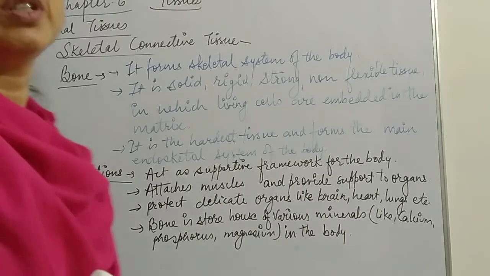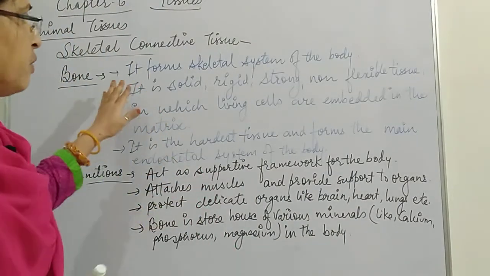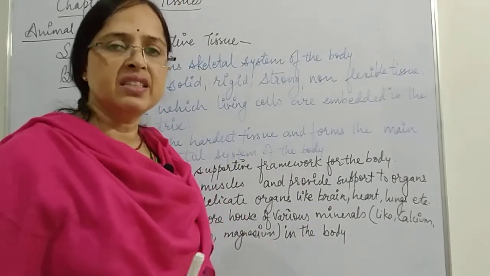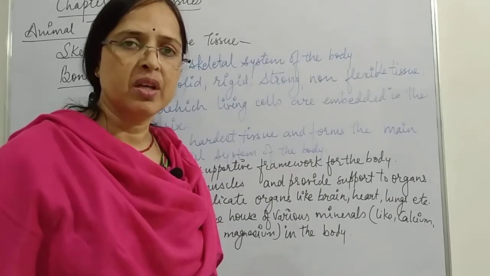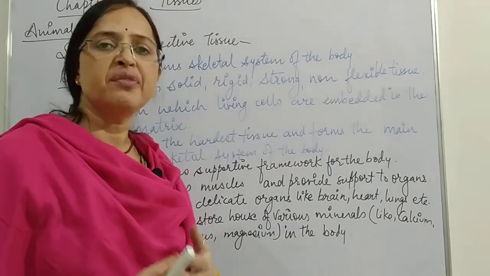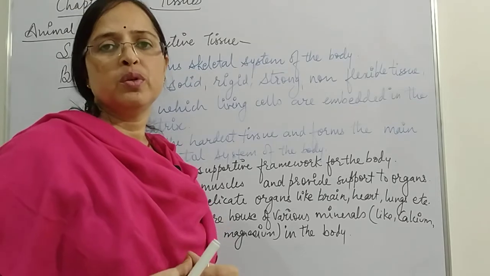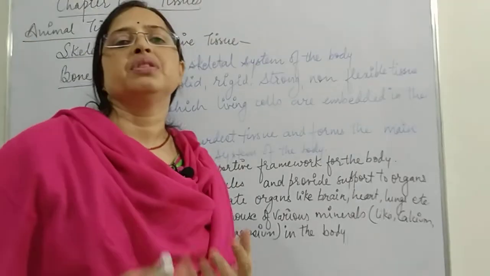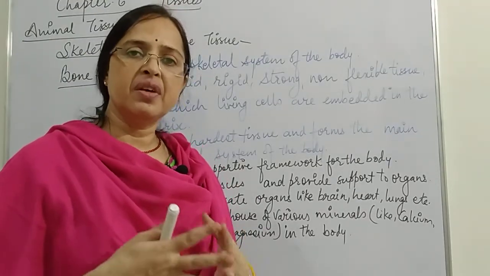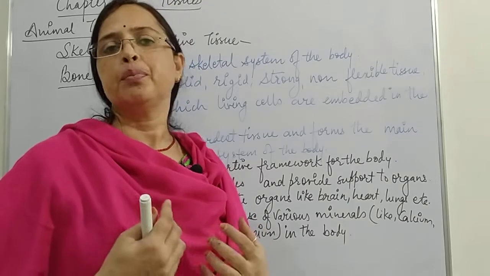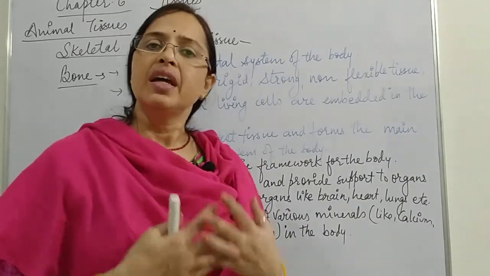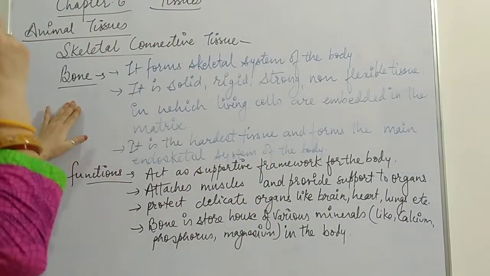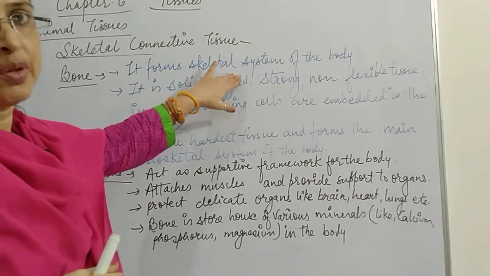Students, just now we have discussed the cartilage. Now we are going to discuss the bone. As you know, bone is the hardest substance present inside our body, and it acts as a supporting framework. It is responsible for holding all the organs. The skeleton system, or bone, plays an important role because it also protects the internal organs. Now just have a look over here at the skeleton system: bones form the skeleton system of the body.